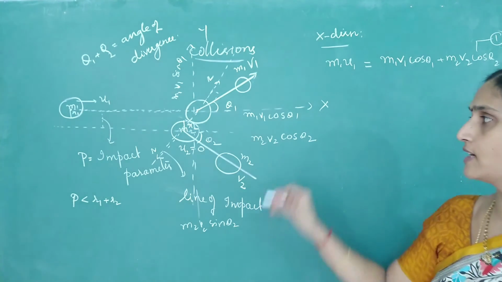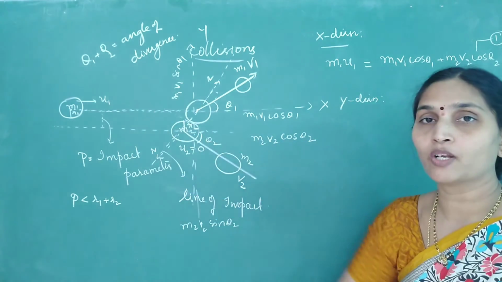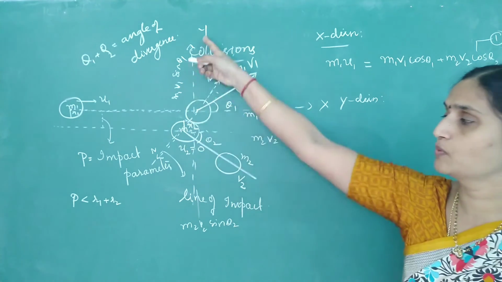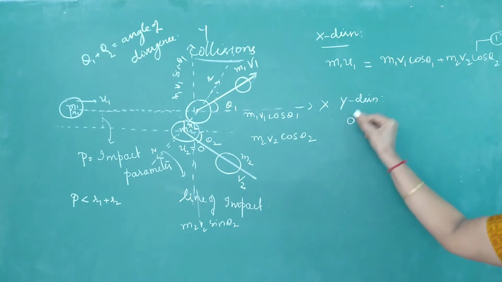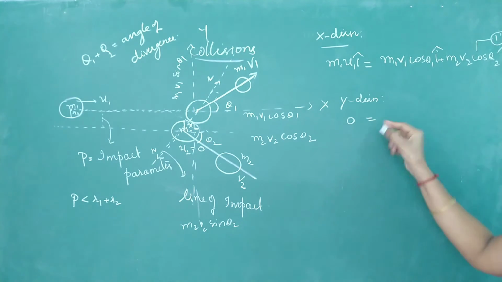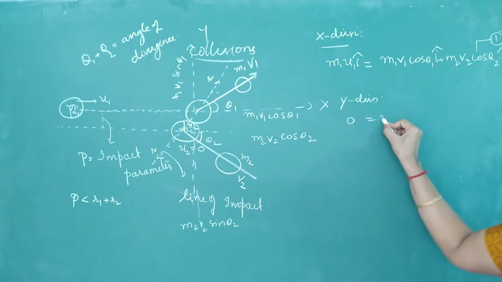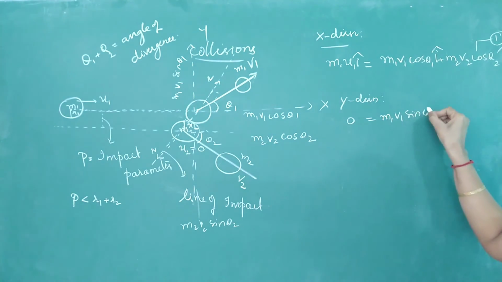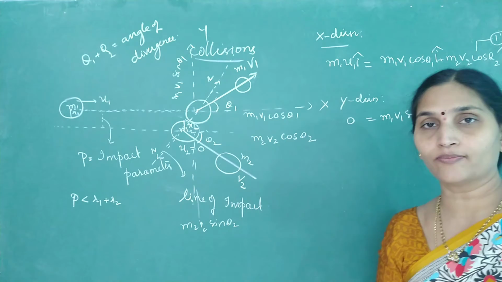Similarly, write the conservation for y direction. Initially there was no momentum along the y-axis. After collision, this one is moving upward and this one is moving downward. If this is plus j, this will be minus j. So 0 is equal to, if you want you can give the directions also, j cap. Before collision there was no momentum along the y-axis. m1 v1 is in positive j direction: m1 v1 sin theta 1 j cap minus m2 v2 sin theta 2 j cap. This is your second equation for conservation of momentum.